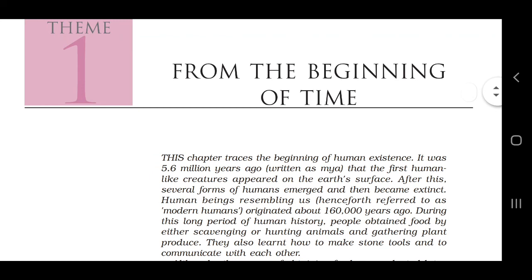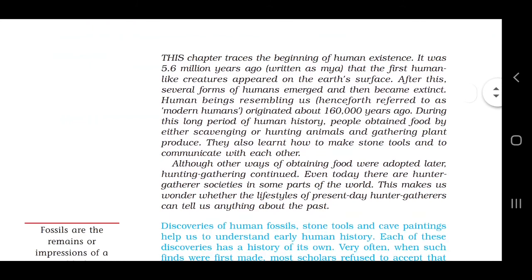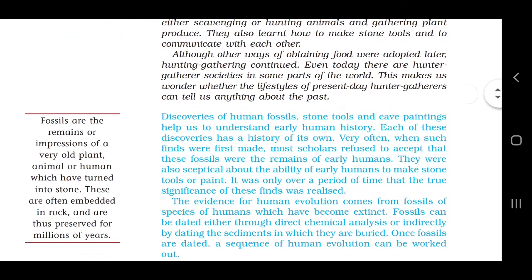Clear? Now, sources to understand early human history. What are the sources which help us to understand early human history? There were three sources which give us information about early human history. Number 1, human fossil. Number 2, cave painting. Number 3, stone tools. Clear? Now the first one, human fossil, we will discuss.